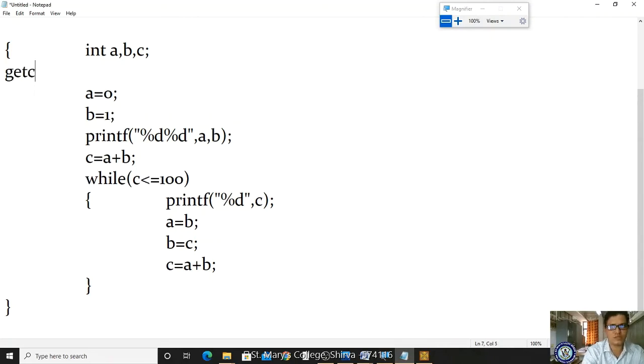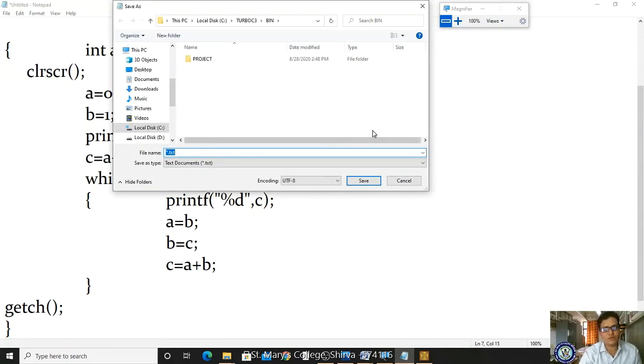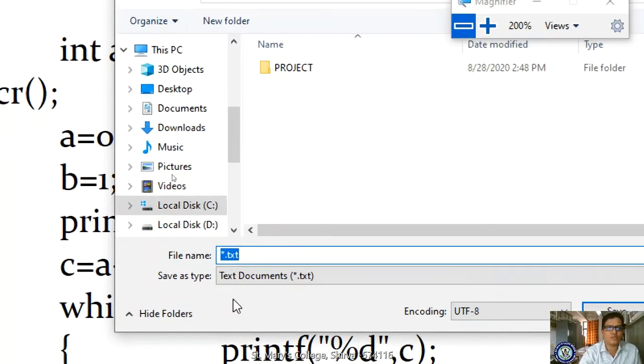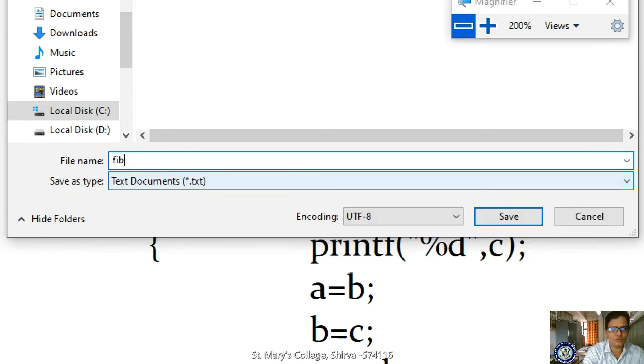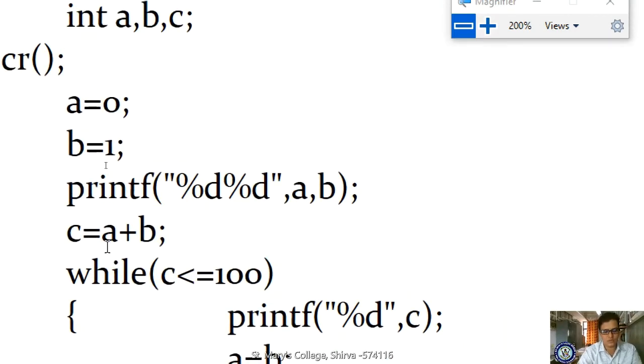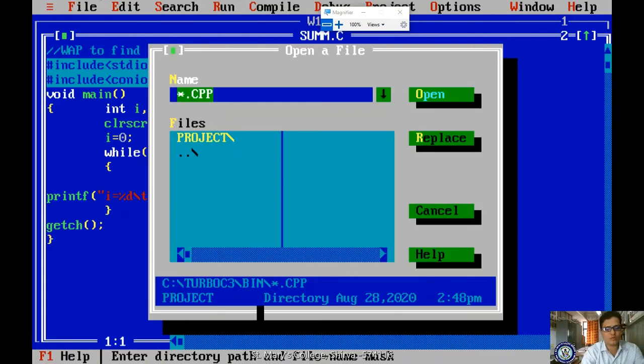Now getch, sorry, not in getch, here we are supposed to do it at the end, right? Then what we have to do here is clear screen. Now I'm saving, storing it in my C drive. I'm giving it the name fibo.c. Now I'm opening my editor in full screen mode and taking open file. What is the name of the file? Fibo.c.